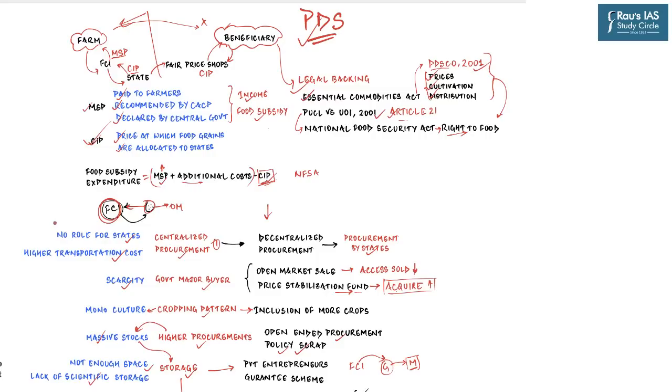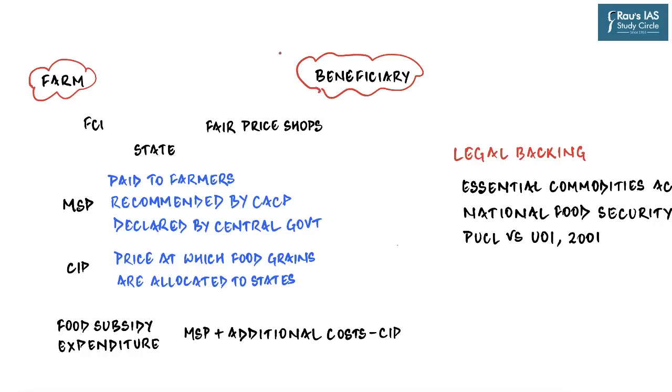So you can see that this topic is important for both the stages of examination, prelims as well as the main stage. And so go through this discussion where we are going to start by first understanding the mechanism or the framework through which the grain is finally delivered at the gates of the beneficiaries. And then finally, what are the challenges which the public distribution system is facing. Try to solve this previous year question in prelims and mains and see if you were able to do that with this discussion.